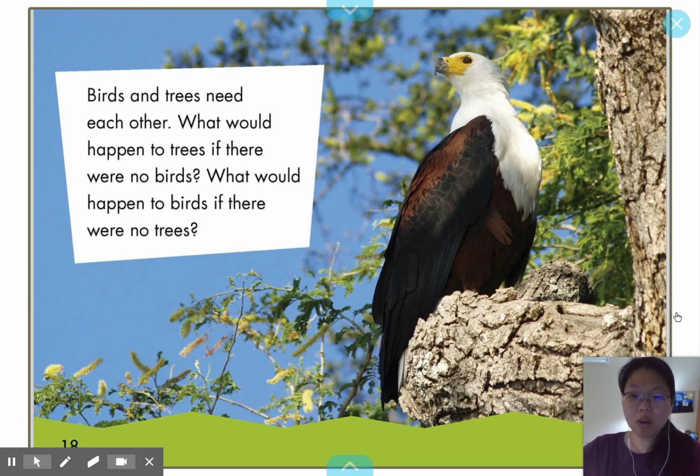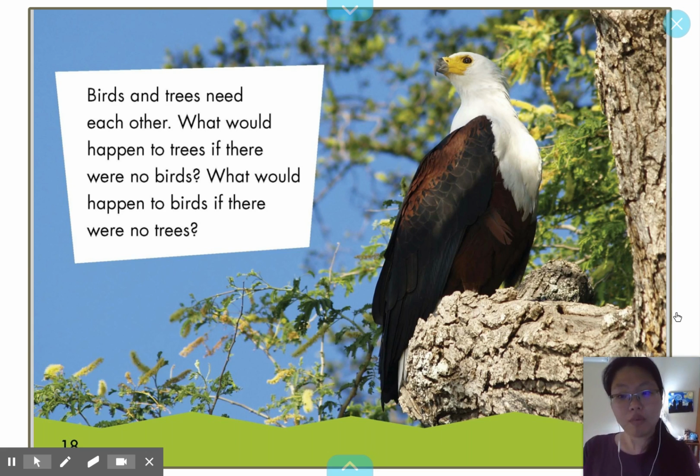Do you remember in the beginning of our lesson, I told you that this book will be about how birds and trees depend on one another? And depend on is another way to say they need each other to live. So we know birds and trees, they need each other. And that's the author's opinion. The author shows that that is the main topic, that is what the book is all about, by giving us examples of how different kinds of birds need trees and how birds help trees in different ways.